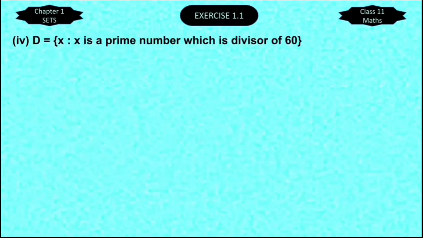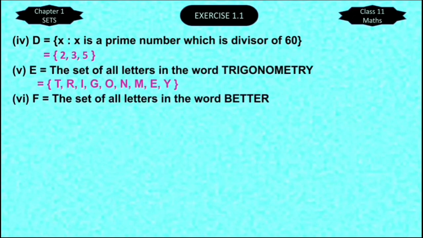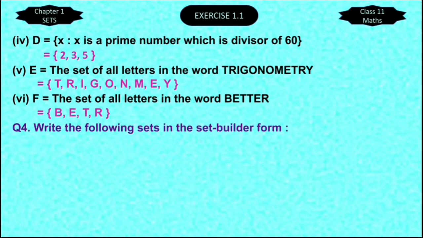Now can you list the prime numbers which divide 60? They are 2, 3 and 5. I think you can easily solve the next two. Now on to the fourth question, where we have to convert the roster form into set builder form. You have to carefully observe the common property which is present in all the elements of the given set.